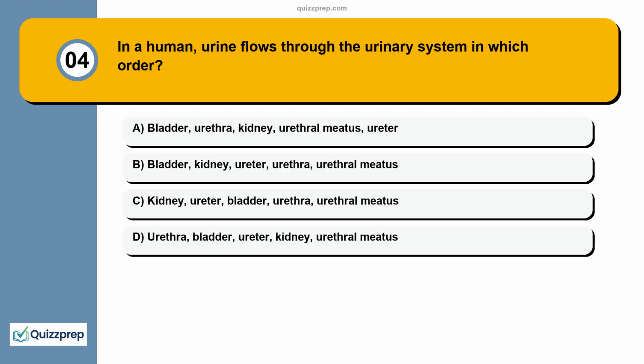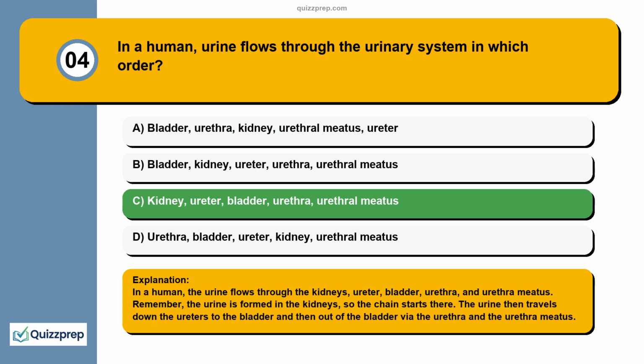Question 4. In a human, urine flows through the urinary system in which order? Bladder, urethra, kidney, urethral meatus, ureter. Bladder, kidney, ureter, urethra, urethral meatus. Kidney, ureter, bladder, urethra, urethral meatus. Urethra, bladder, ureter, kidney, urethral meatus.